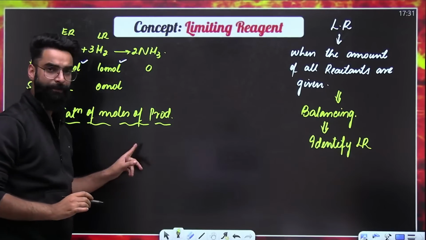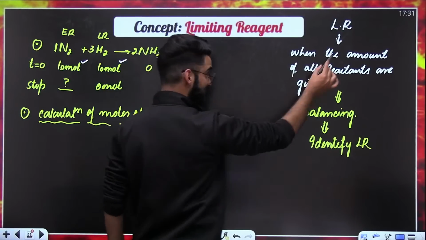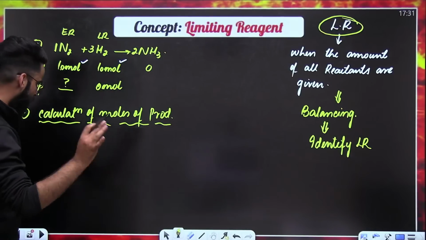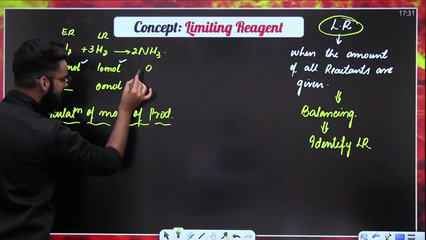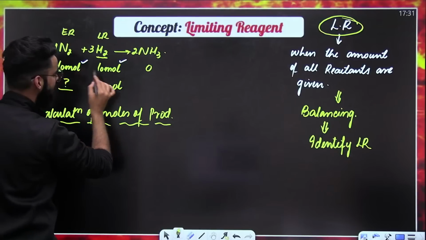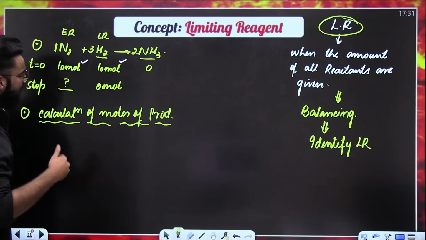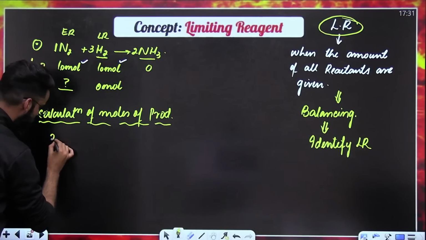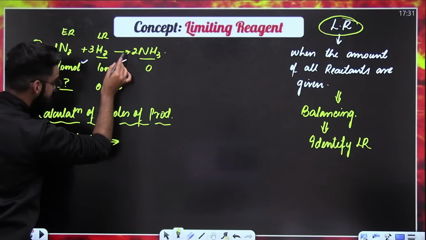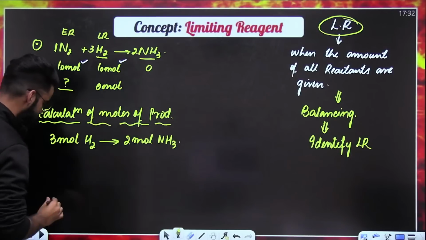First of all, let me tell you, the entire product formation is decided by the limiting reagent. Limiting reagent is the one which decides the entire product formation. Since I need to calculate the moles of NH3 formed, I'll be relating the stoichiometric coefficient of limiting reagent with this product. Here it's 3, here it's 2. Now we use the mole method. From the stoichiometry, I can say 3 moles of limiting reagent gives 2 moles of NH3.